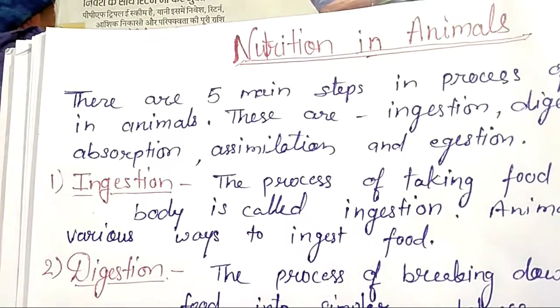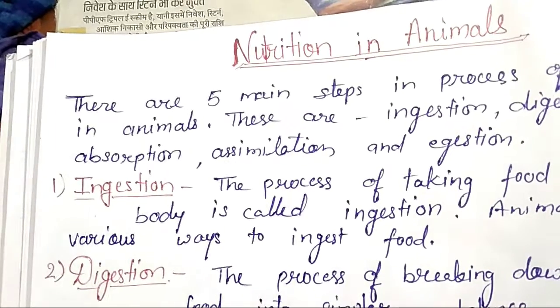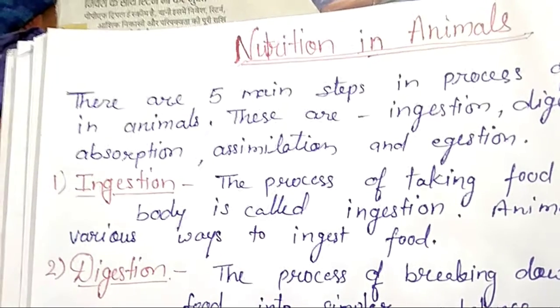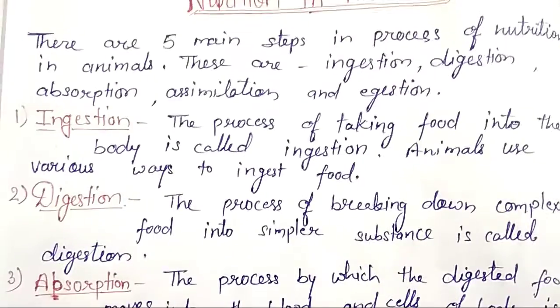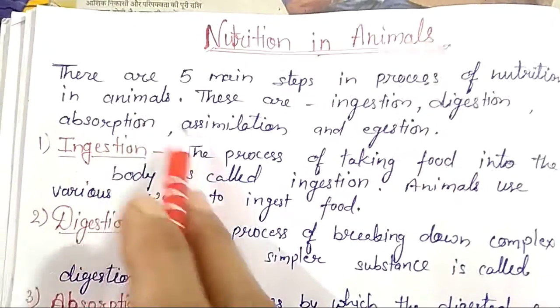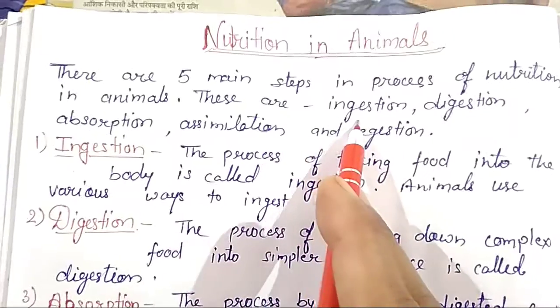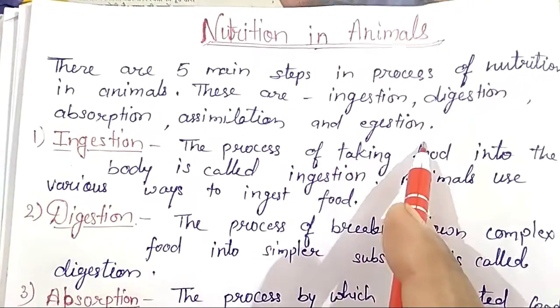Animal nutrition is a process of taking food by an organism and its digestion, absorption, and utilization in the body. So there are 5 main steps in the process of nutrition in animals. These steps are ingestion, digestion, absorption, assimilation, and egestion.